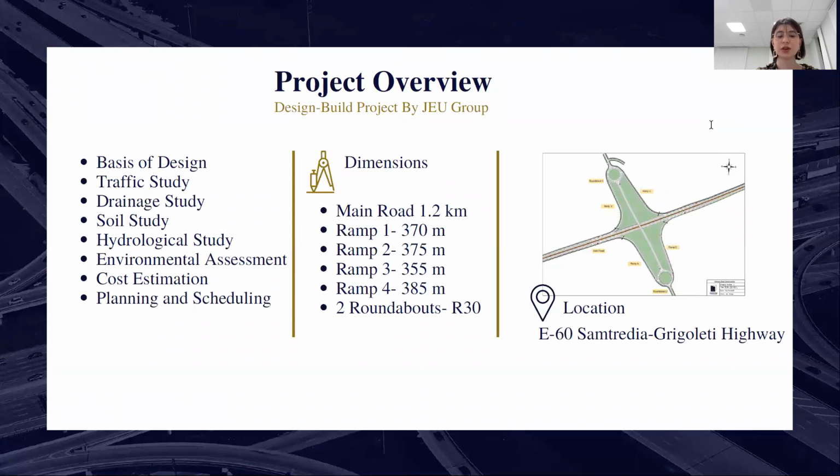Our project aimed to create the design for E-60 highway Samtredia-Grigoleti road section. The project's focus is the interchange, which provides an overpass bridge that must be connected to the main motorway with access ramps. This project has been given the highest priority for the promotion of trade with the neighboring countries and the